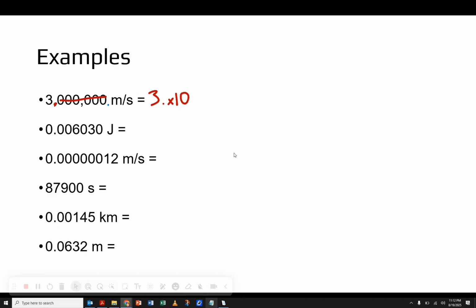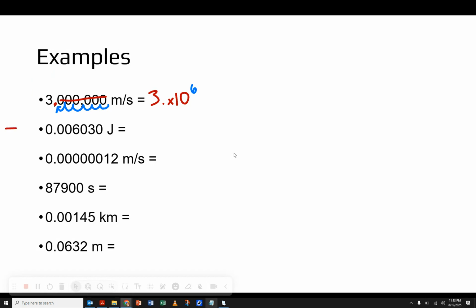So it is here at the end of our number, and we have to move it 1, 2, 3, 4, 5, 6 times. So our exponent is going to be a 6, and it is going to stay a positive 6 because this original number, 3 million, is greater than 1. So bigger than 1 means positive exponent.